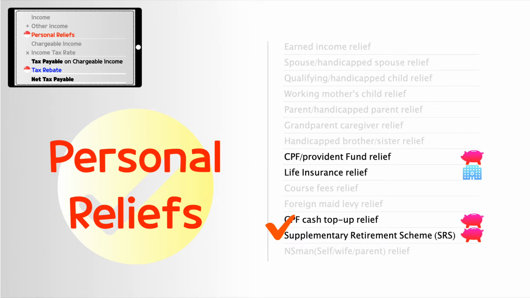SRS is a voluntary scheme to encourage individuals to save for retirement. The annual SRS contribution cap is currently set at $15,300 for Singapore citizens and permanent residents, and $35,700 for foreigners. Let's simulate how good it is.